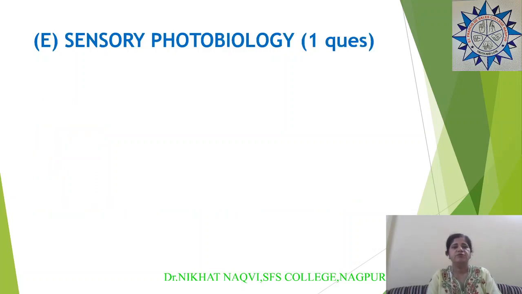Then coming to the 5th chapter, sensory photobiology. One question can be asked from this particular chapter. Here you should know about the pigment, phytochrome. You should know the PR form, the structure of the phytochrome, PFR form, red light, far red light, and then how the phytochrome is affecting a very important physiological phenomenon of photoperiodism.